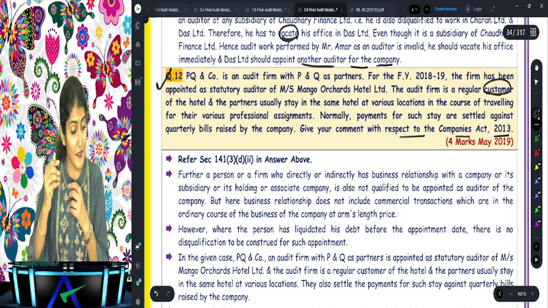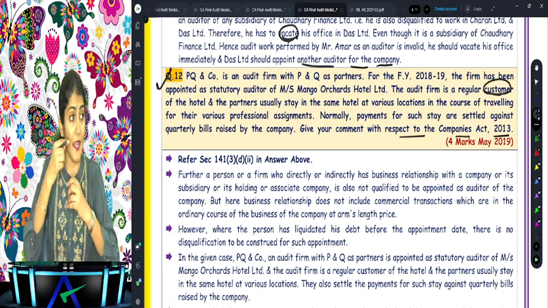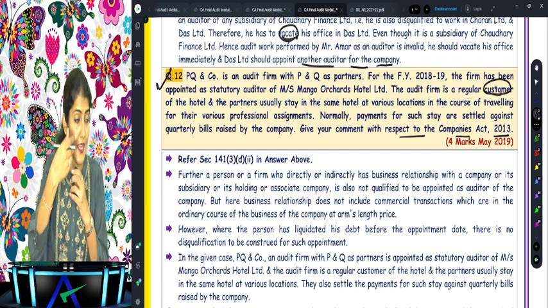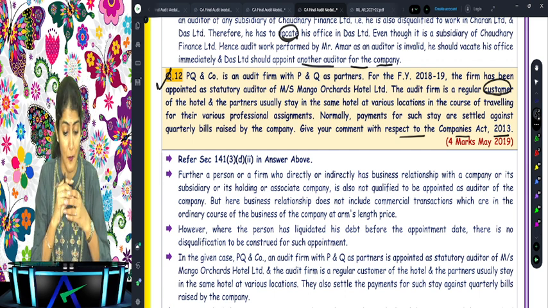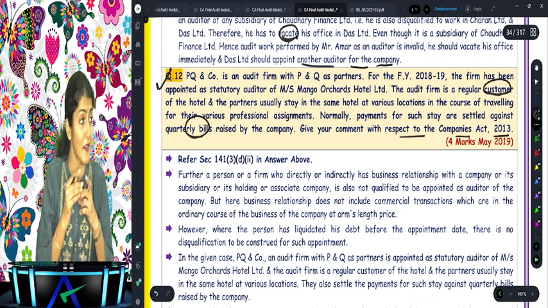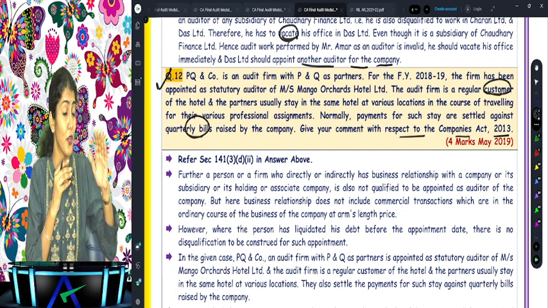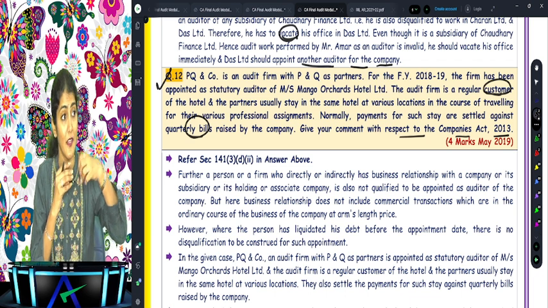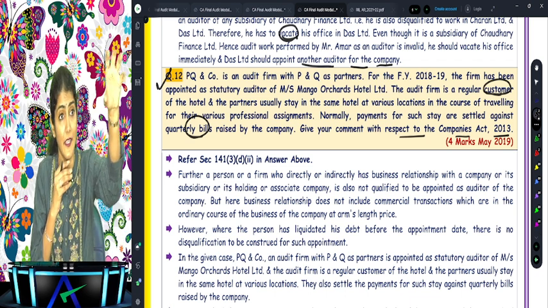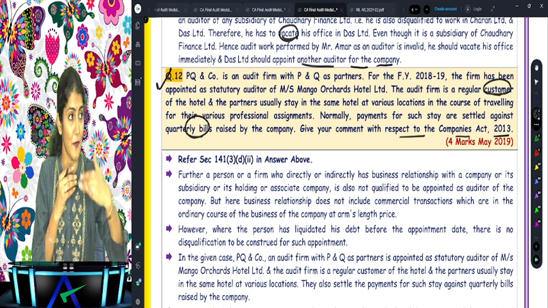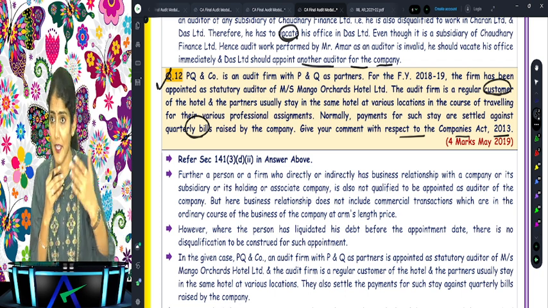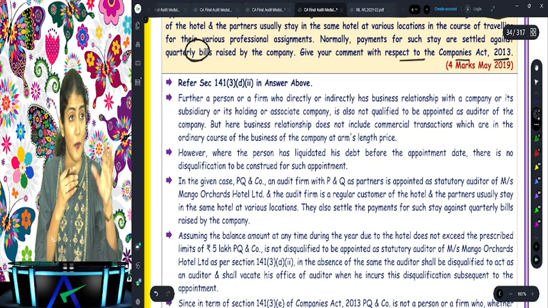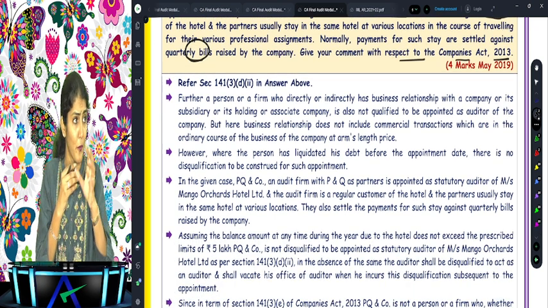So as a customer, it would be allowed, but the only care to be taken is that the amount should not exceed rupees 5 lakh. Because the bills are settled on a quarterly basis, the outstanding balance of such bill should not exceed rupees 5 lakh. Why? Because though you will be saved under 141(3)(e), you will be caught under 141(3)(d), because indebtedness will exceed rupees 5 lakh. Are you understanding? If the outstanding bill of the hotel is exceeding rupees 5 lakh. Yes, somebody had a question yesterday around this point. So I hope that point is clarified now.